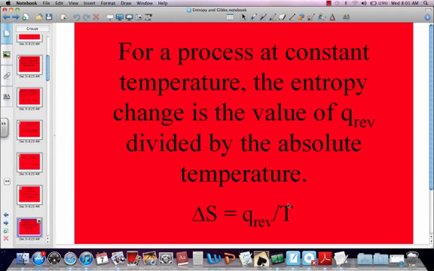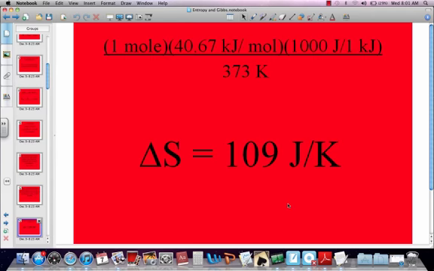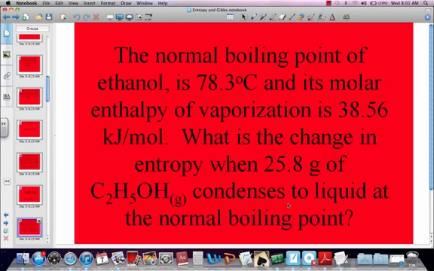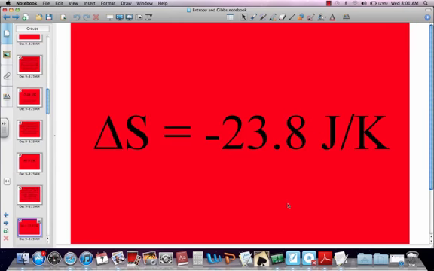For a process at constant temperature, the entropy change is the value of Q reversible divided by the absolute temperature at which that takes place. We're going to do these in class tomorrow, so I'm just going to skip these. We'll do the math part tomorrow in class.